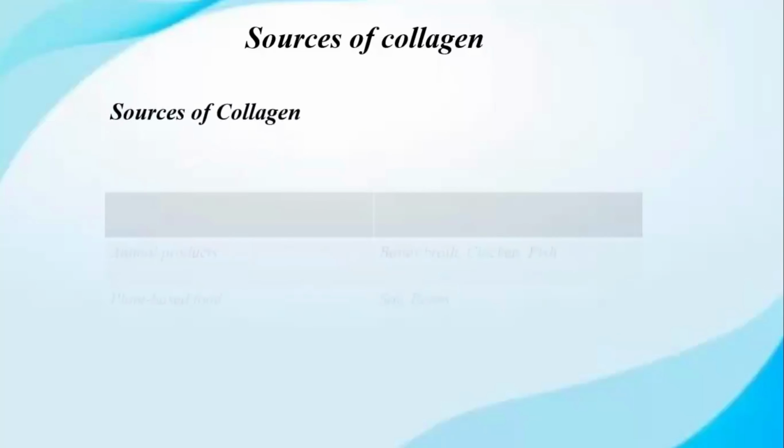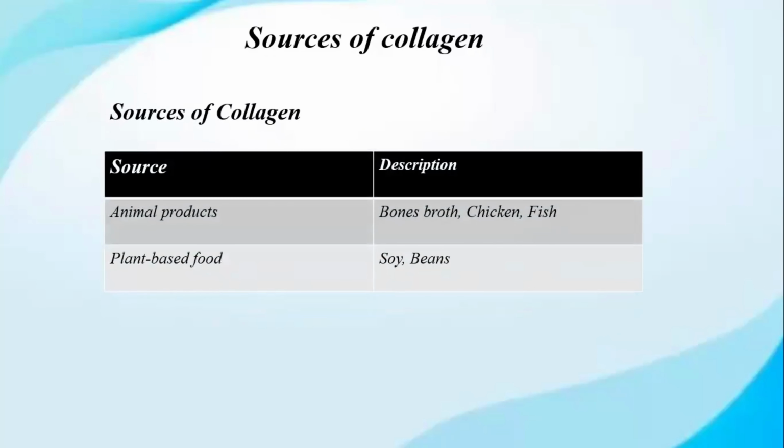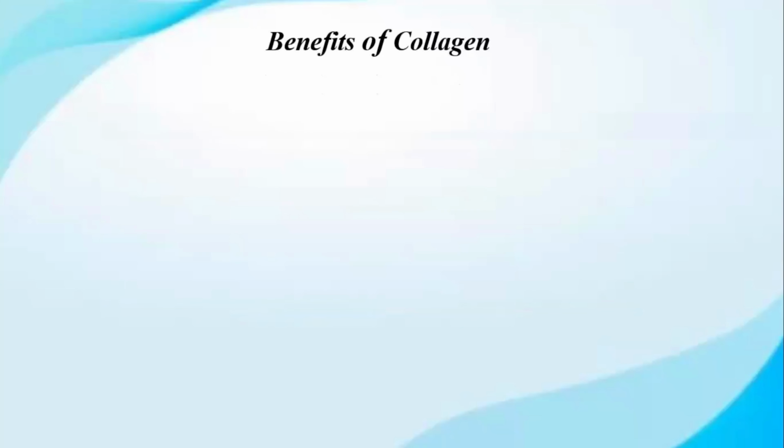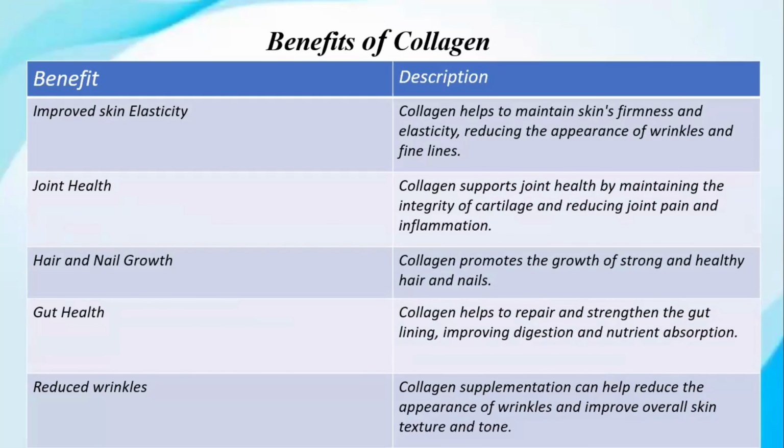Now we will talk about sources of collagen, which are animal products and plant-based food. Bones, broth, chicken, fish, soybeans are sources of collagen. Let's talk about some benefits of collagen. Basically, collagen improves skin elasticity. How? It helps maintain skin firmness and elasticity, reducing the appearance of wrinkles and fine lines.